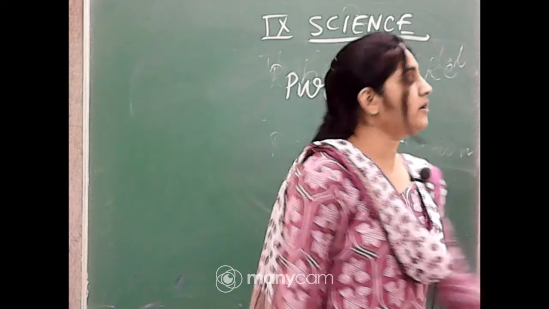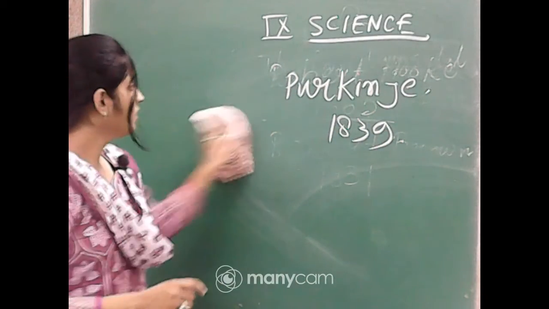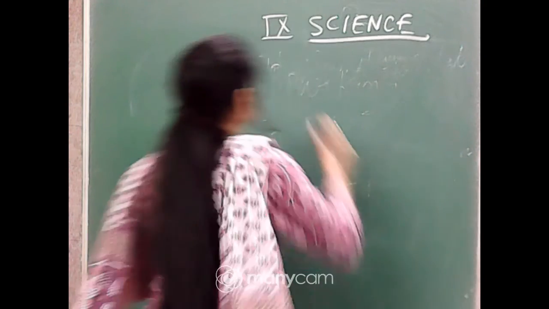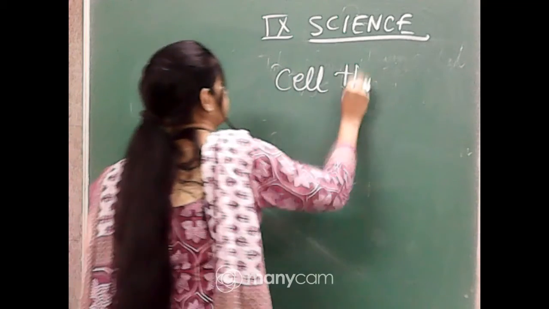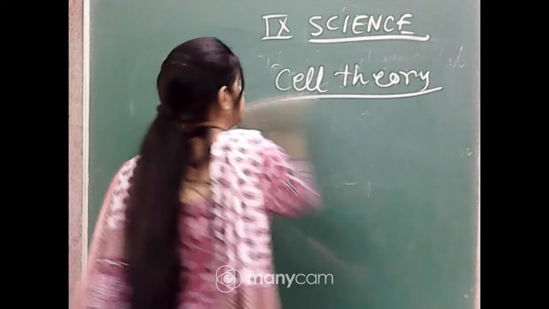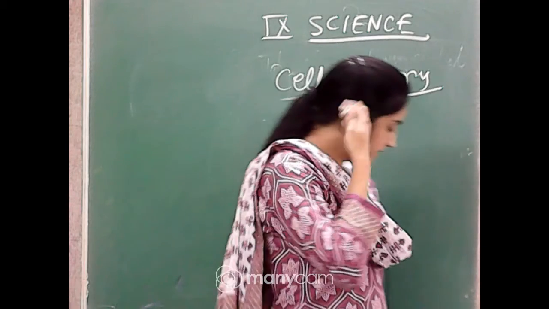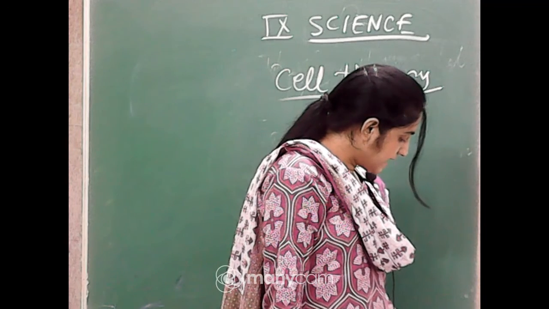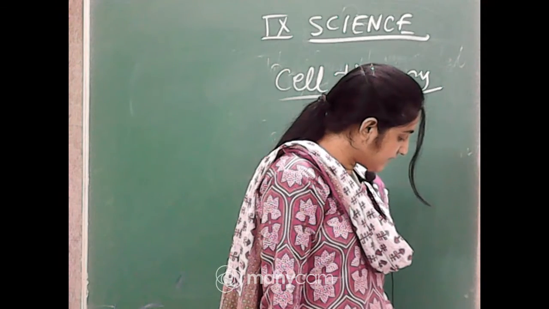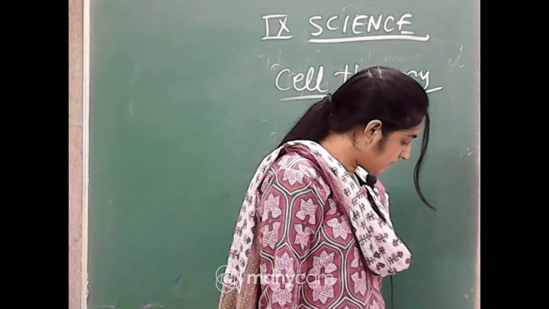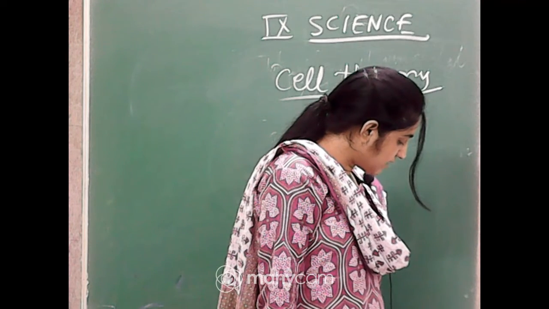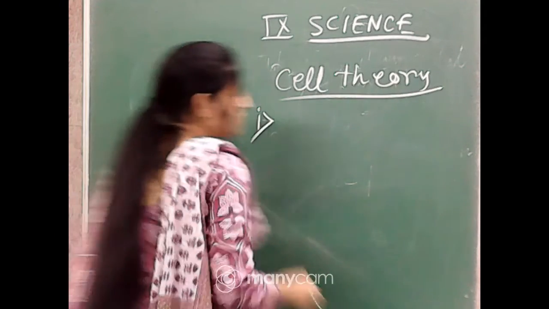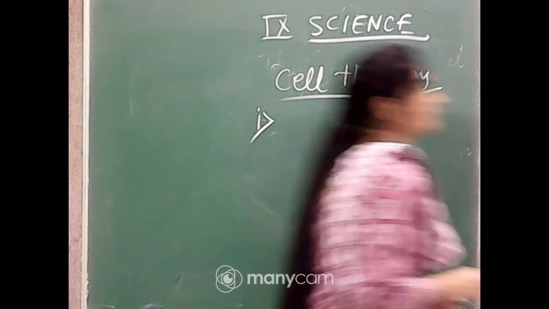What is the cell theory? Anyone? What is the cell theory? The first one is that all plants and animals are composed of cells and the cell is the basic unit of life. It further expands, suggesting that all cells arise from pre-existing cells. So the first one, all the animals and plants